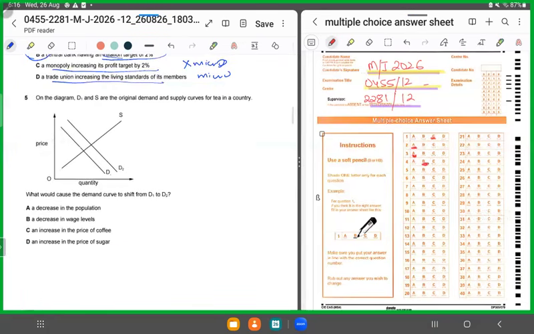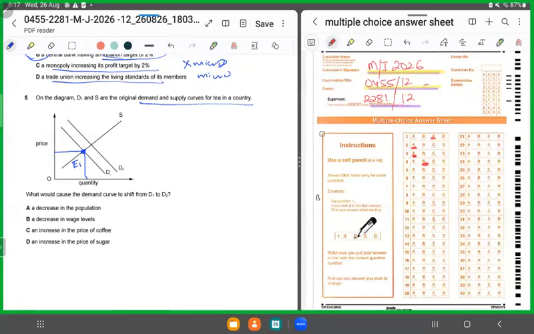MCQ number 5 is displaying the demand curves and the supply curve. Now they're saying D1 and S were the original demand and supply curves for tea in a country. So D1 and S was the equilibrium position initially. Let's label it as E1. This was the price, and this was the quantity traded, demanded, and supplied.